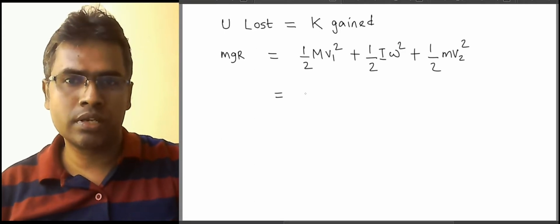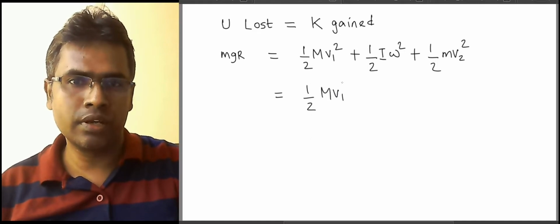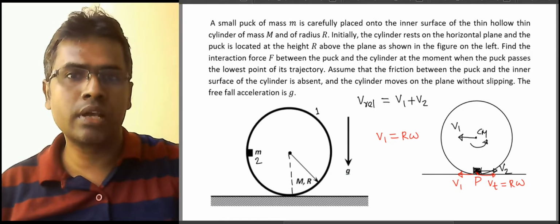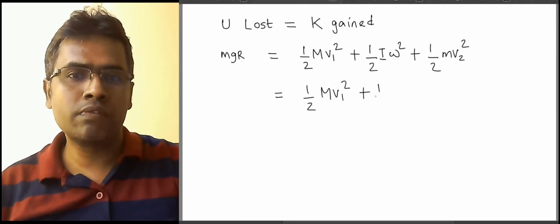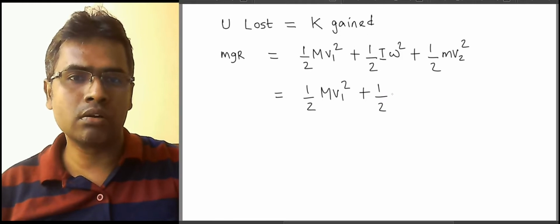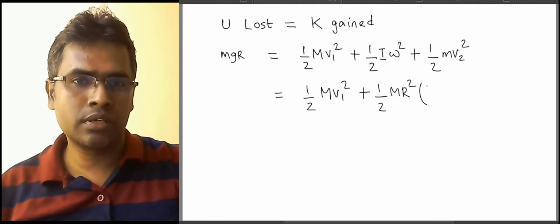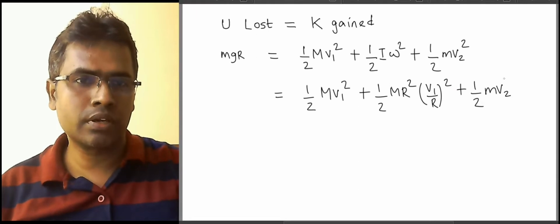So here we can say half m v1 square, and if I look at the relation here, omega can be written as v1 by r, and the moment of inertia of the hollow cylinder is mr square. So here we have v1 by r square. That is good news, so we have eliminated omega. Then half m v2.